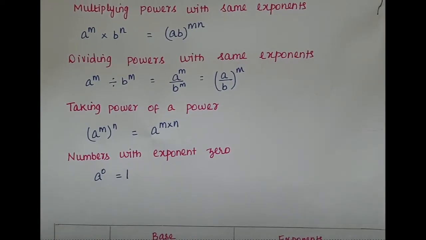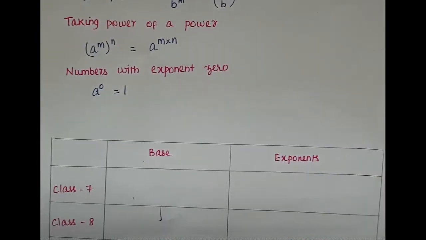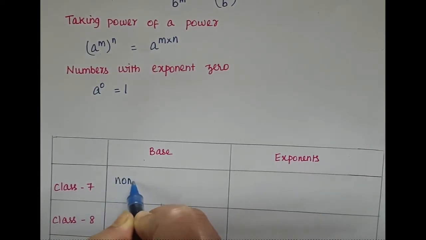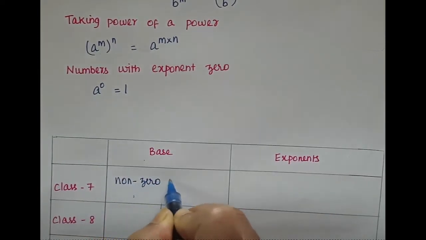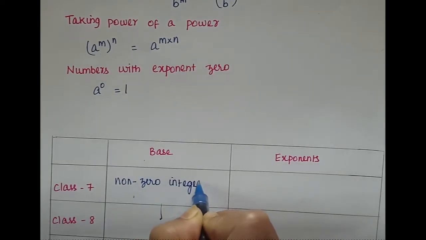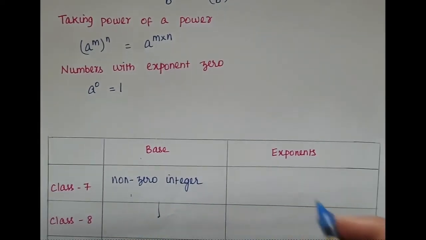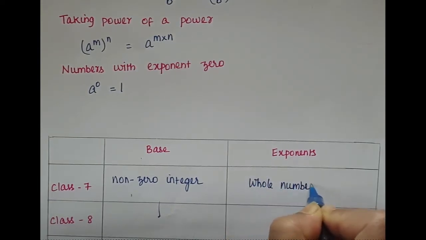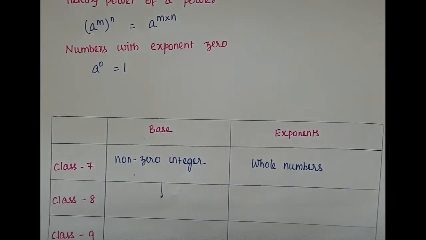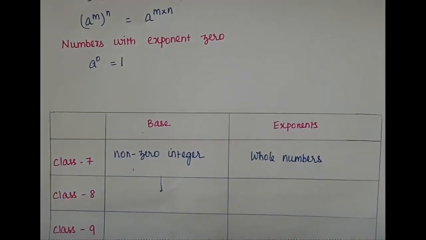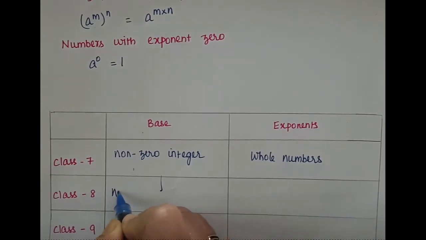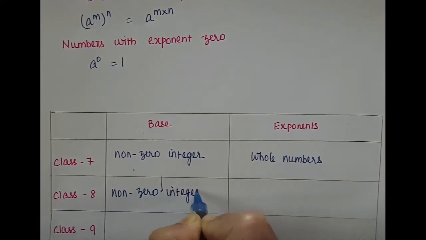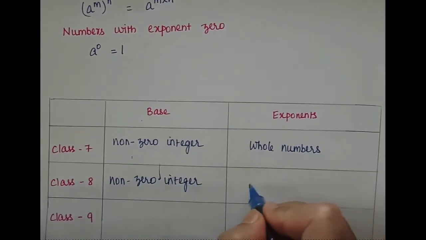See, actually in class 7, the base a comma b are non-zero integers, and exponents m comma n are whole numbers. Whole numbers starts from 0, isn't it? 0 and positive numbers. And in class 8, the base a comma b are same, non-zero integers. And here it is integers.